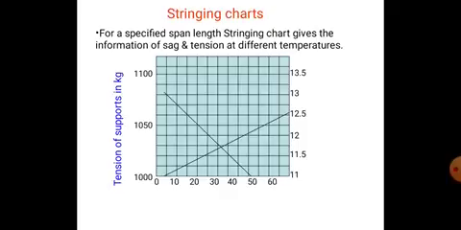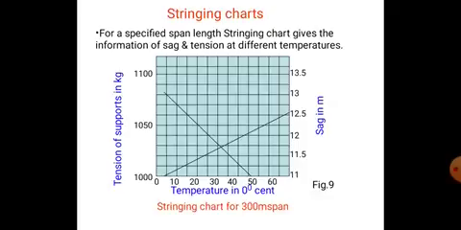The tension at supports in kgs, the sag in meters, the temperature in degrees centigrade. Stringing chart for a 300 meter span.